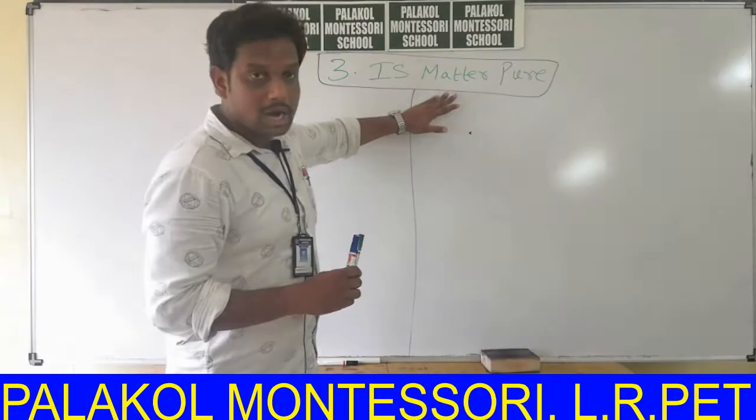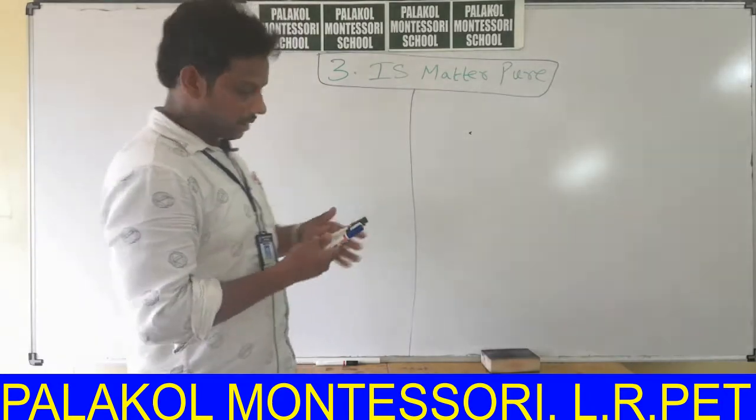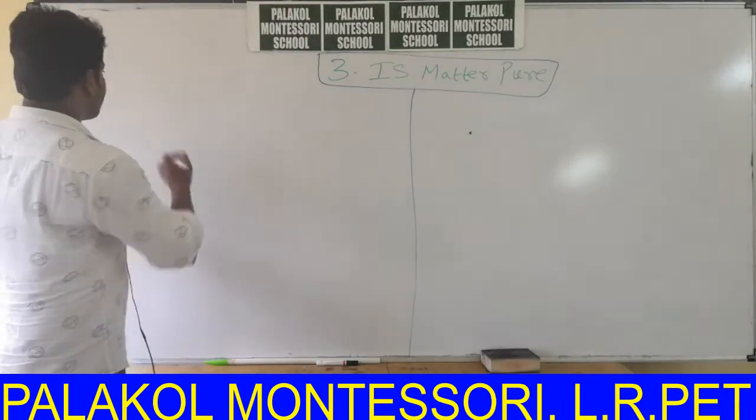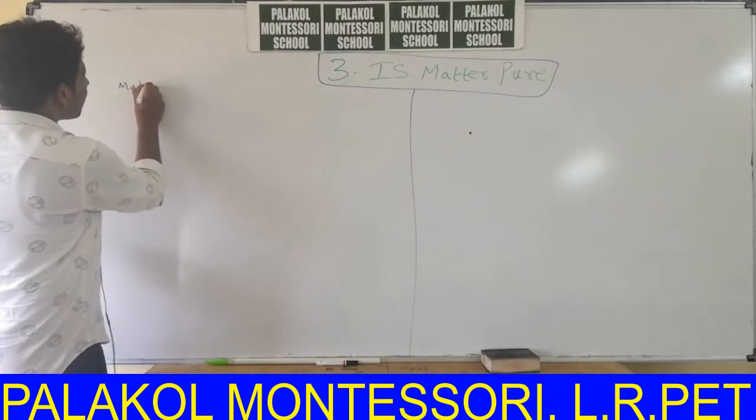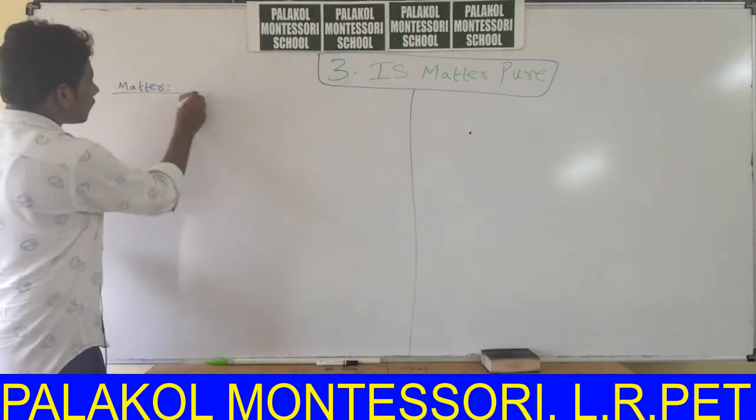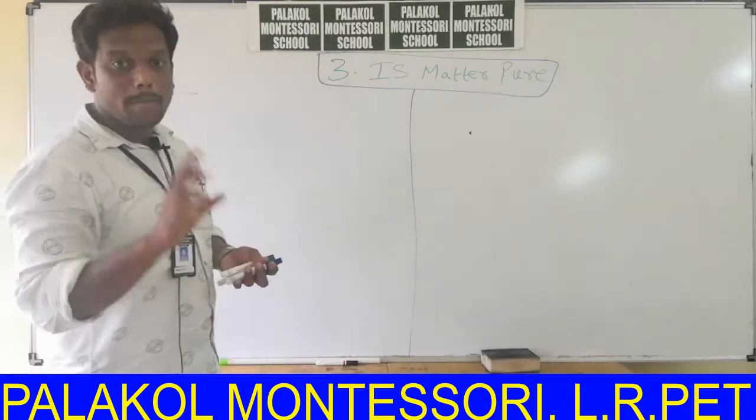First we start with the definition of matter. What is the definition of matter?